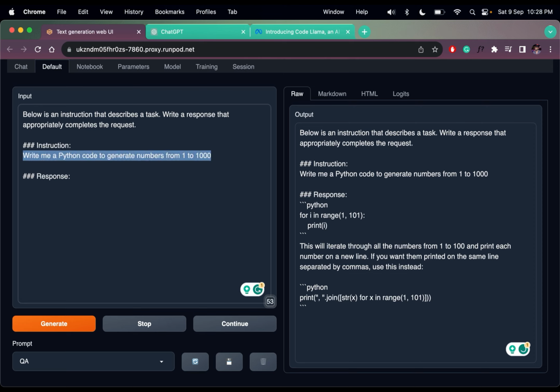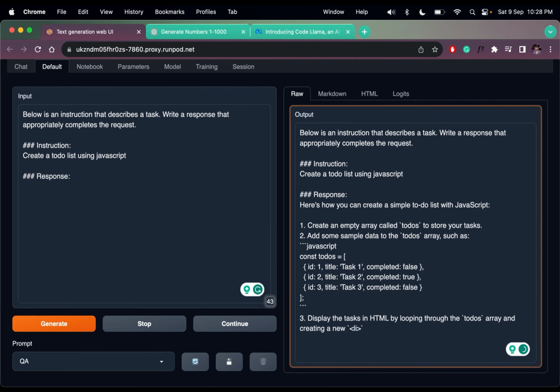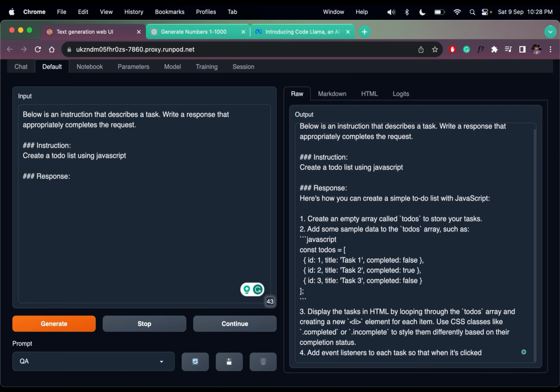Okay, the next test I should write is to create a to-do list using JavaScript. Let me copy this one, click generate, and do the same thing here. Let's see who runs first and who finishes last. This is not getting the question, I think. It says create an empty array called to-dos to store your tasks.